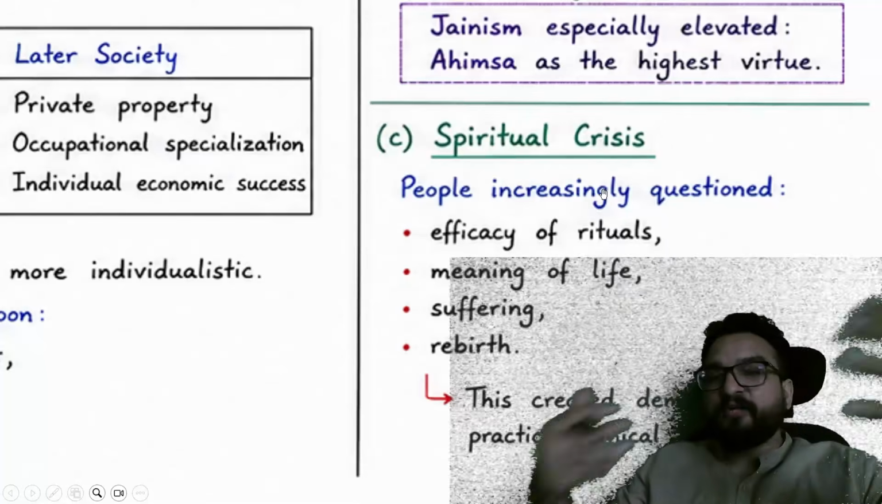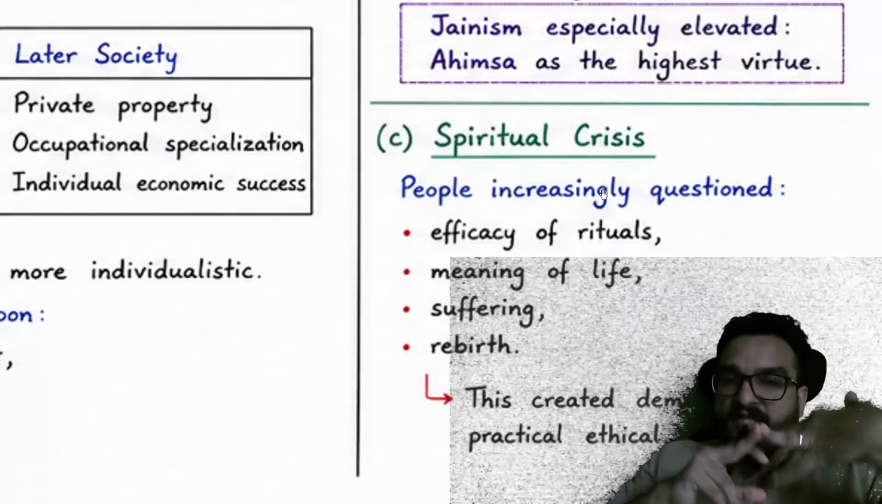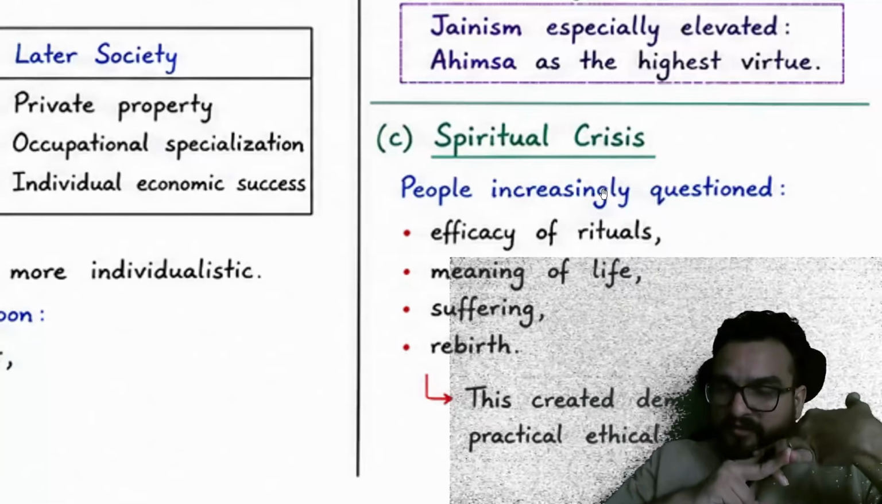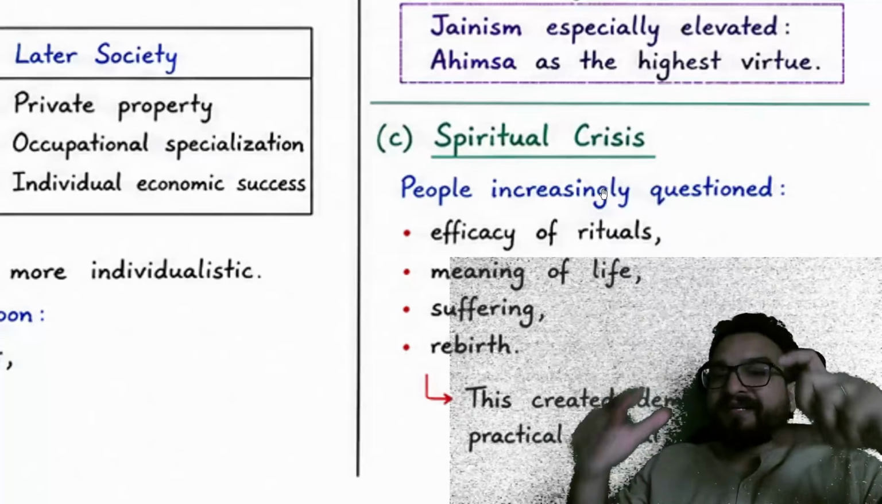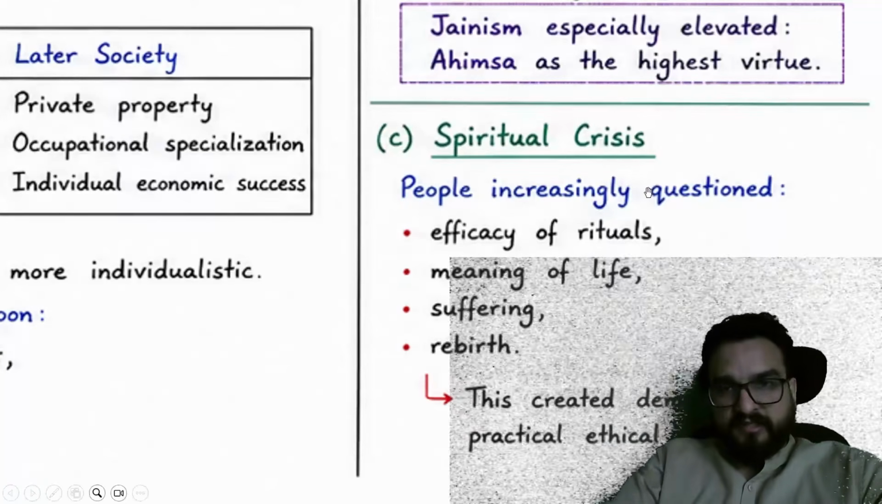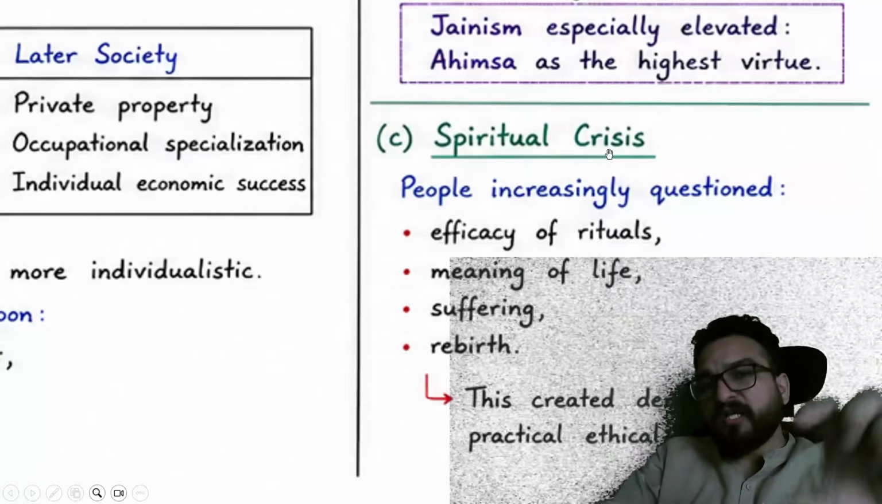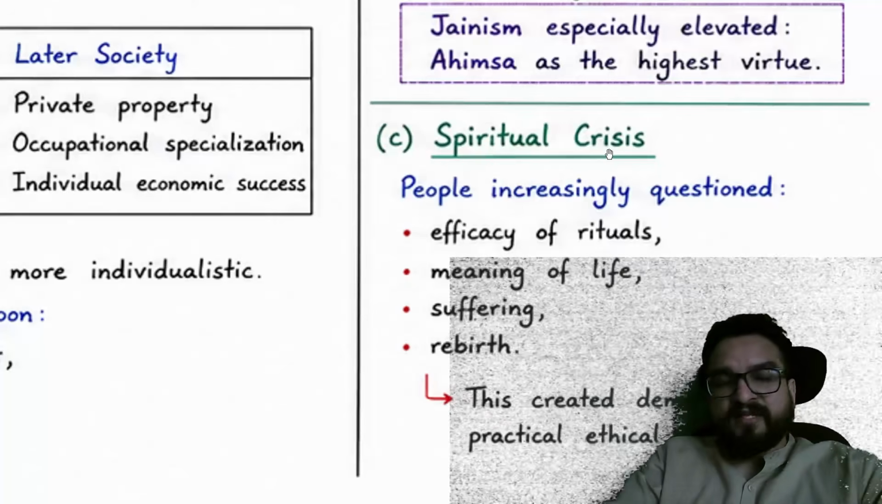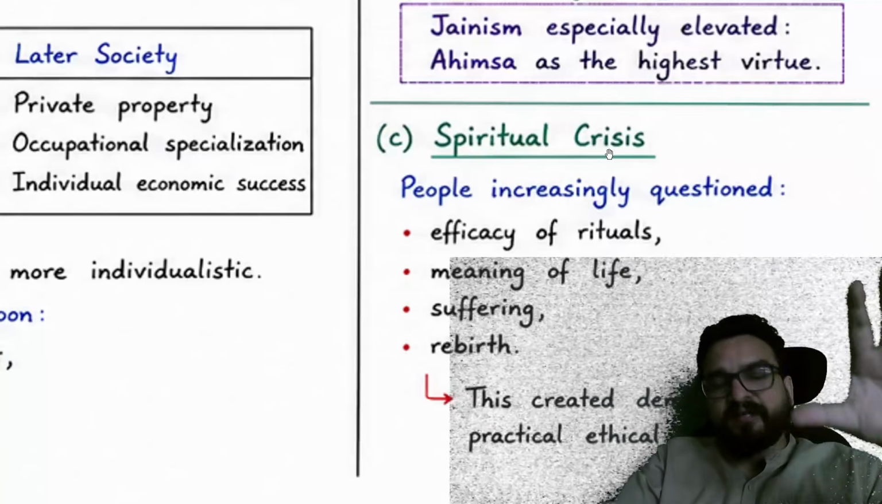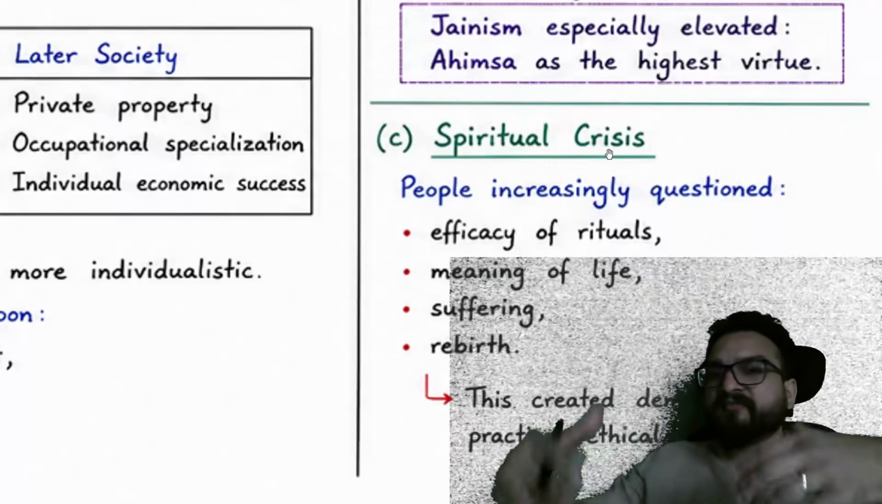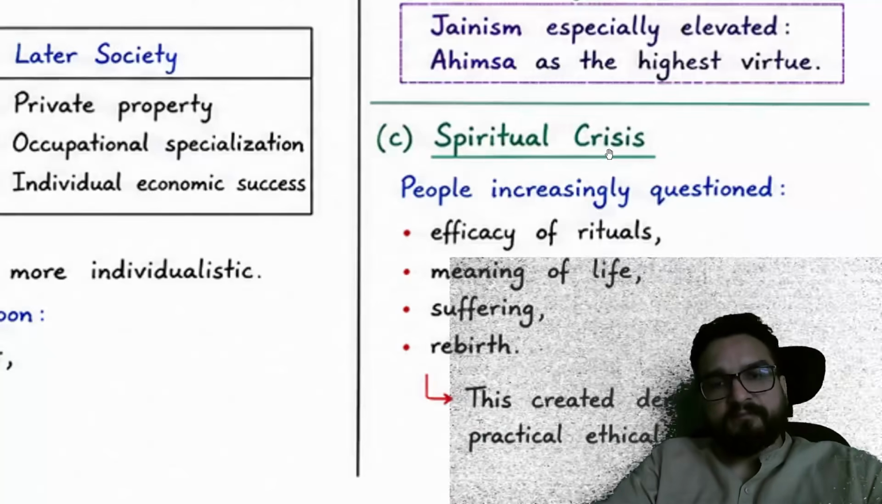People increasingly questioned the efficacy of rituals, the meaning of life, suffering, and rebirth. This created demand for practical ethical philosophies, right? As it is, you try to read down these lines, guys. These lines are highly academic, and you can take it as it is rather than finding content on your own and wasting your time, right?